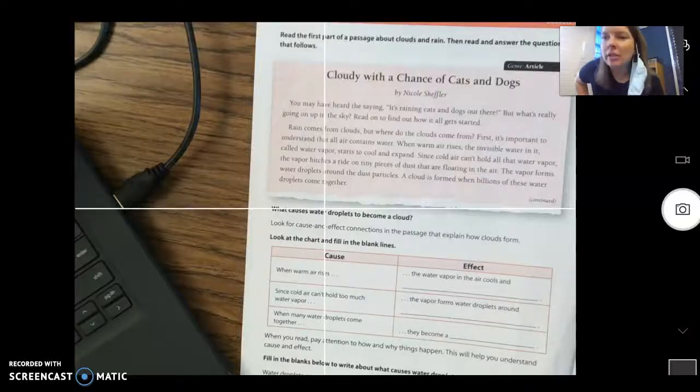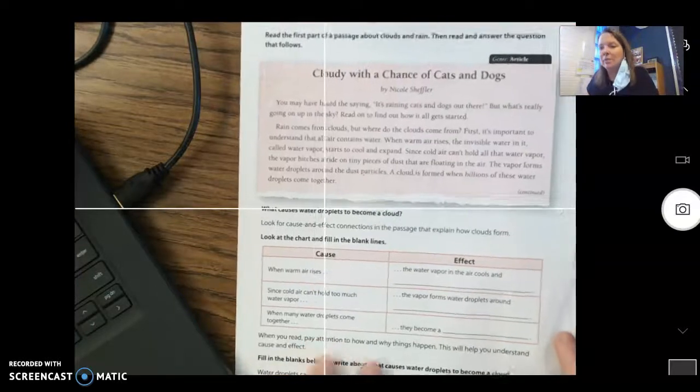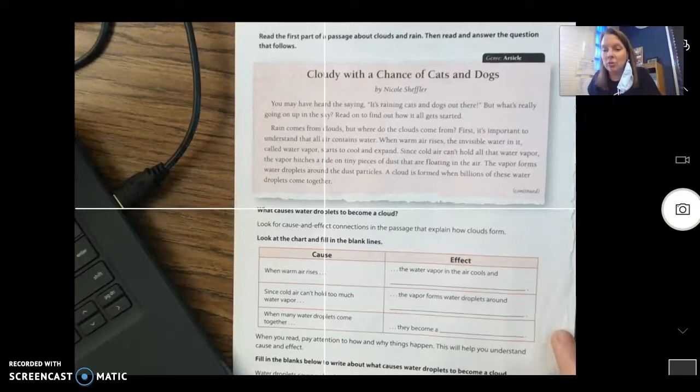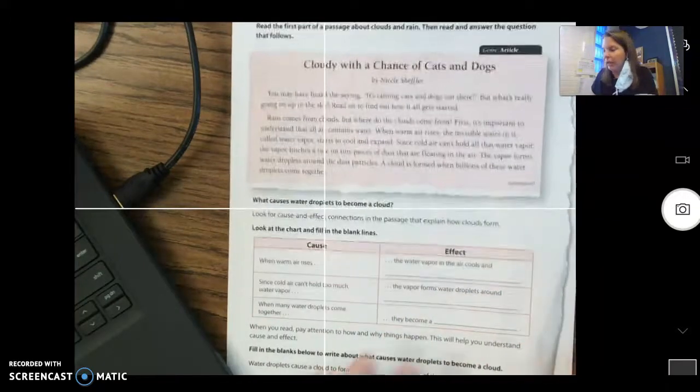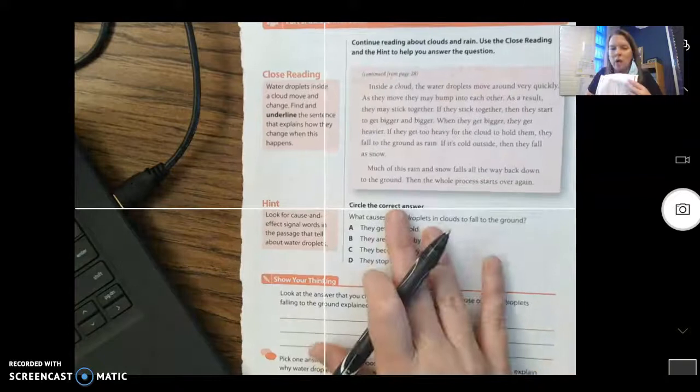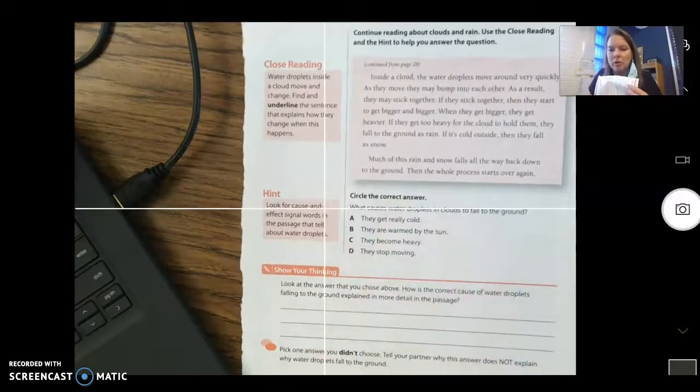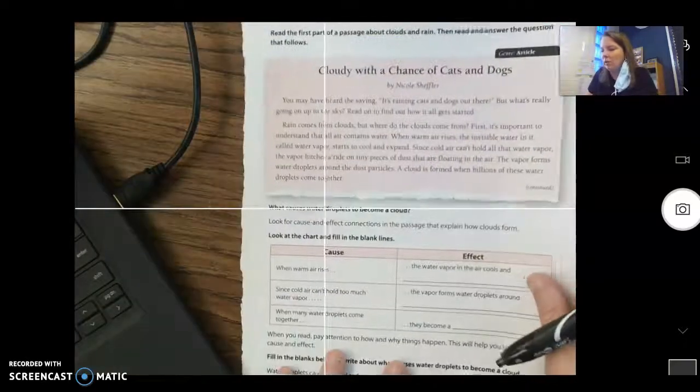Okay, scholars, so this is the last part of our lesson for today. Then at the end, you will be taking a picture of your work here as well as your work on this page so that Miss Esther knows you've completed everything for this assignment. Okay, so again, we're still talking about cause and effect.